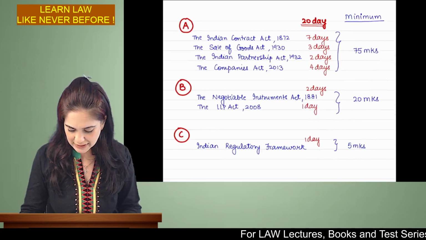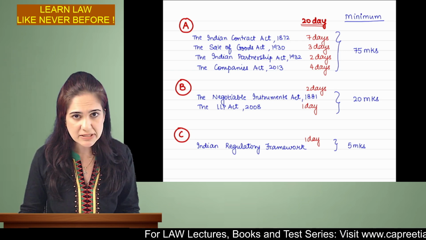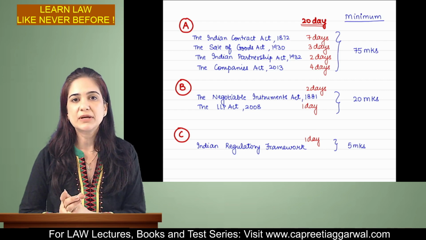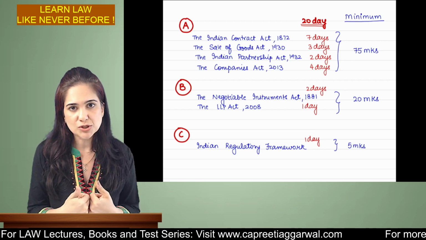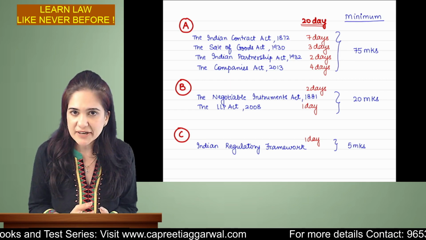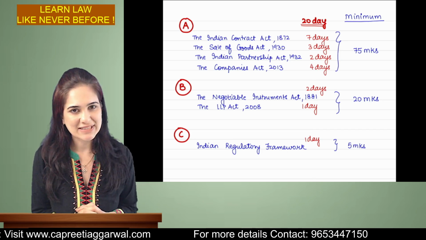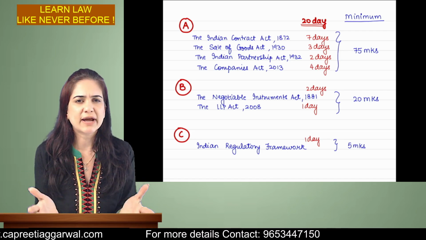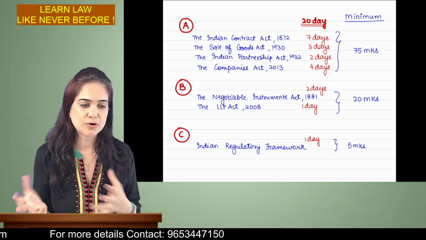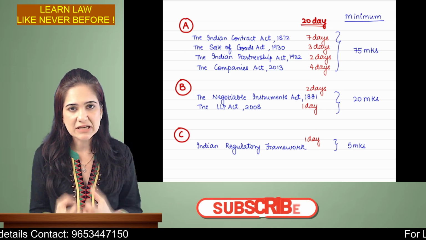So students, this is a 20-day calendar which I have shared with you. I hope you are able to complete your syllabus. If this is your second, third or fourth attempt and you're facing any problem in law, please send your mark sheets, the answer papers, to me. I will go through them and offer my feedback. And yes, you can work on those points so that you clear your exam in this attempt. Please feel free to contact me for doubts. My number is given on the screen. You can ask doubts, you can connect with me, show your answer paper. If you're feeling stuck, I am there to help you.